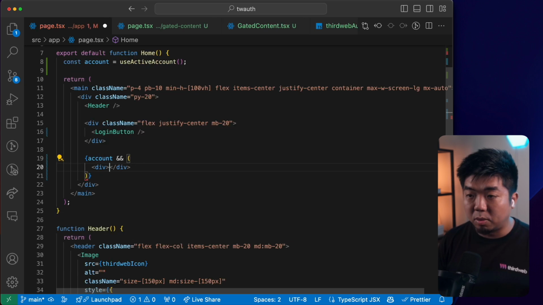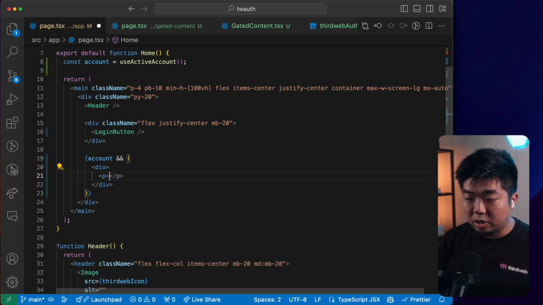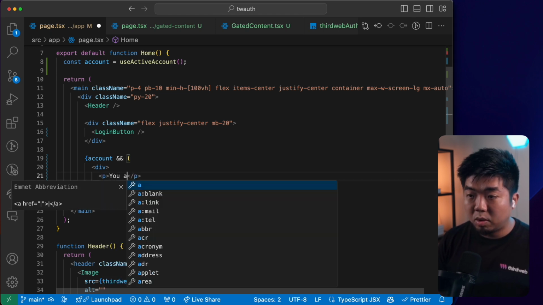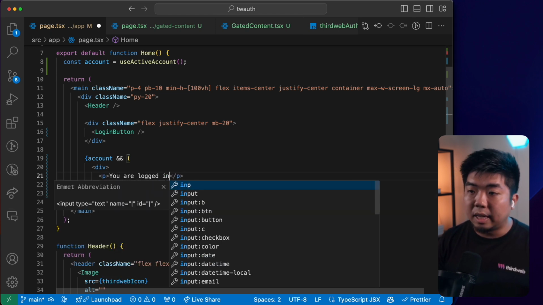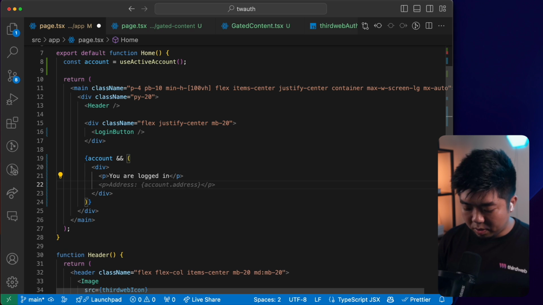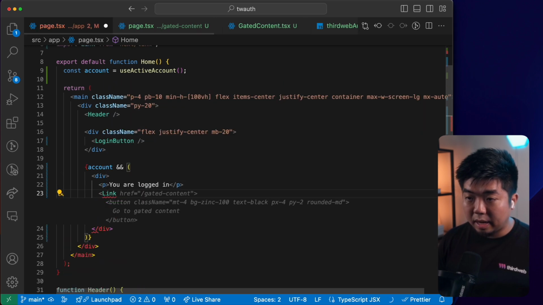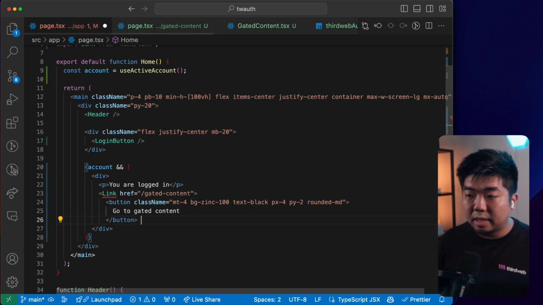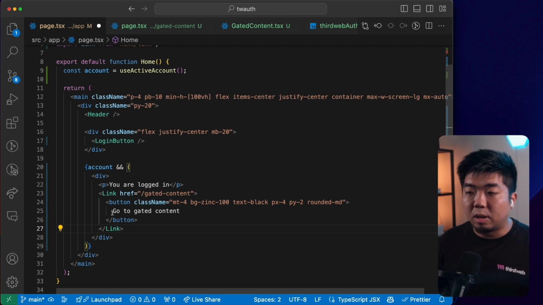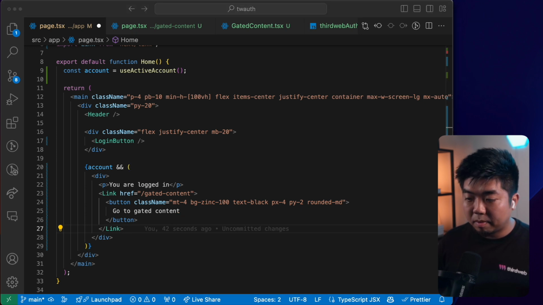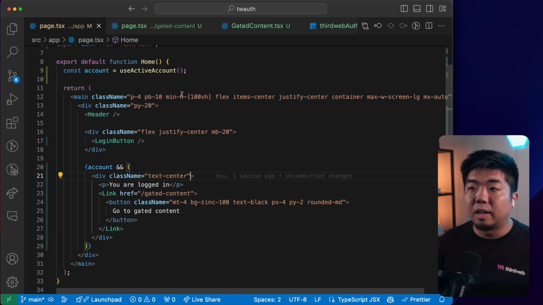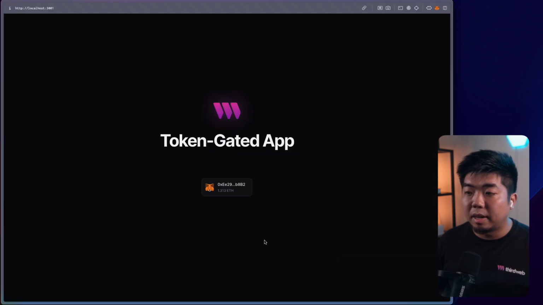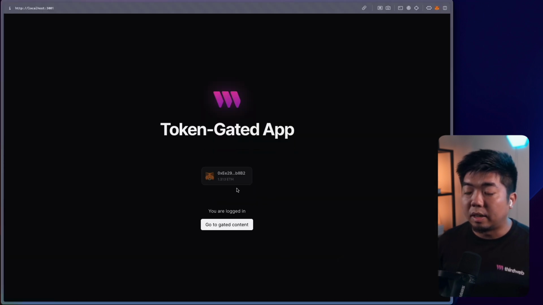gated page here. So we're going to create a div here, just to create some text saying you are logged in. And then we'll create a link here that goes to our gated content. And it's going to say go to gated content. We can then navigate there. I'm just going to give this div some centered text. So we'll come in here. We should see our gated content, or you are logged in, go to gated content.